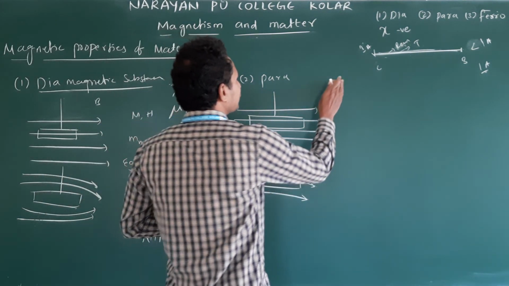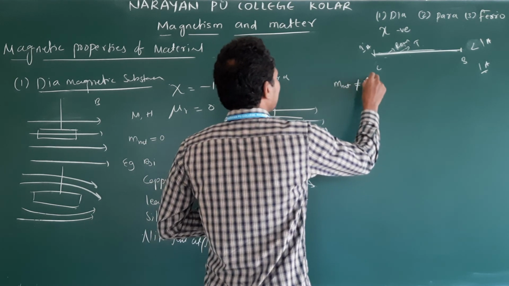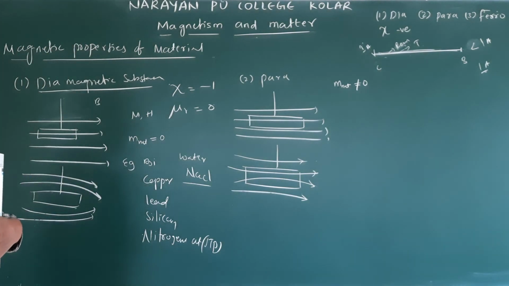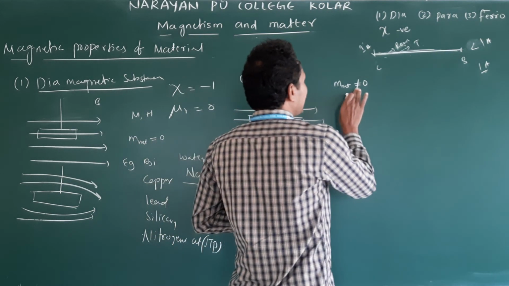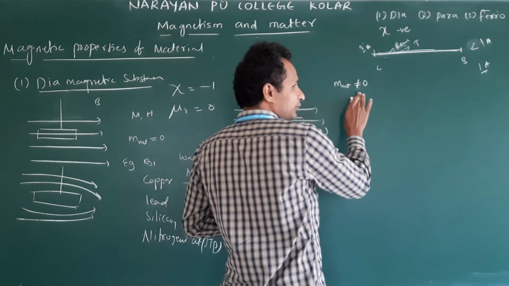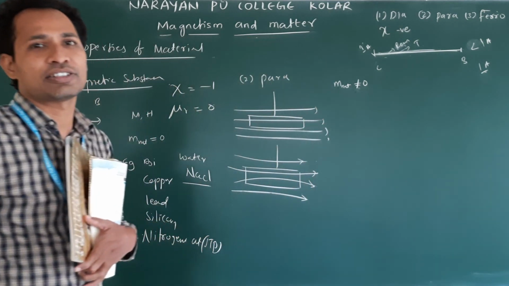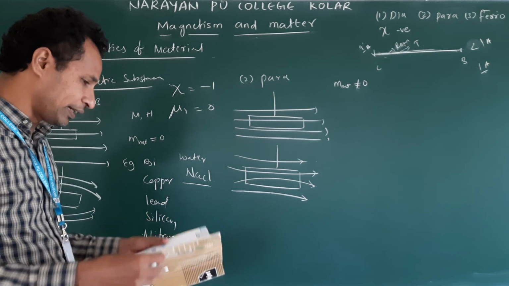As we mentioned, M net is not completely zero. Not equal to zero in the sense not all, but a small portion of the magnetic moment is not zero. That's why it has magnetic property.